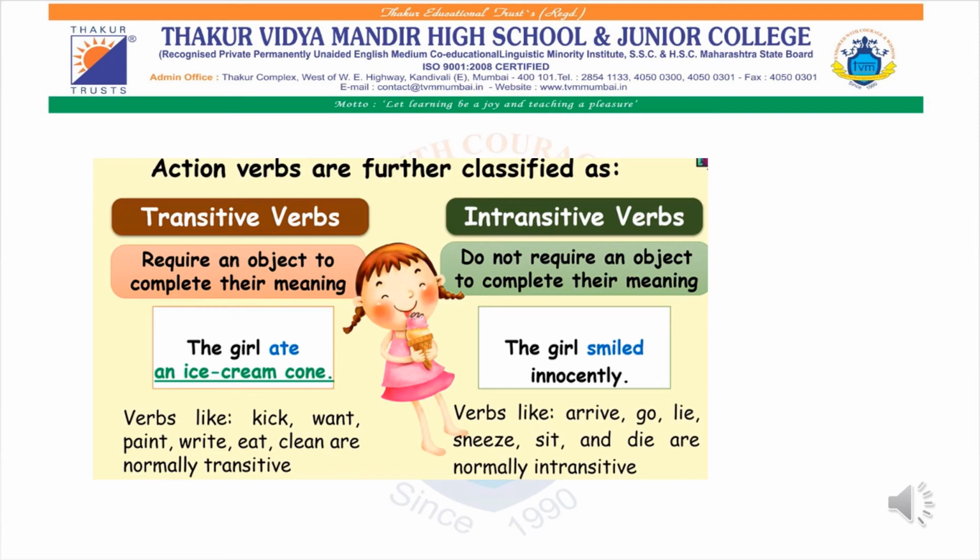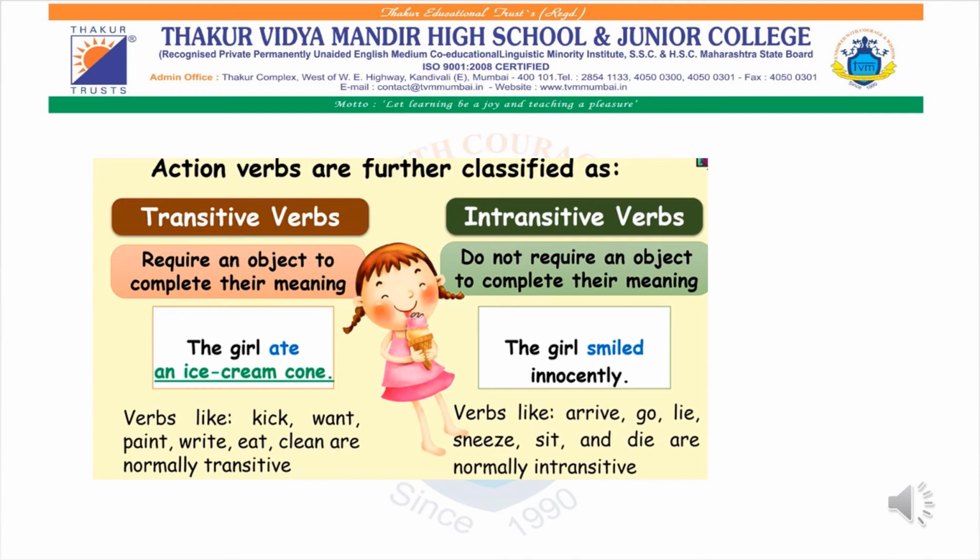The girl ate an ice cream. So the girl is the subject, ate is the verb, and ice cream is the object. You can ask the question, what did the girl eat, and it will give you the answer, an ice cream cone. The girl smiled innocently.